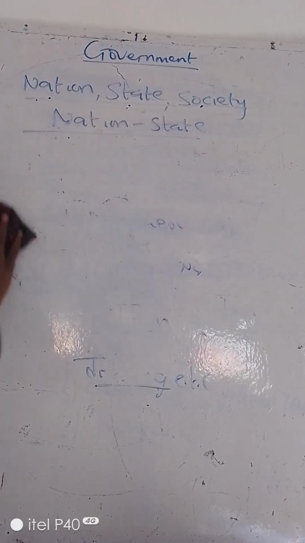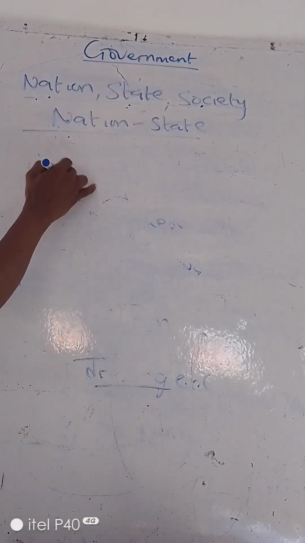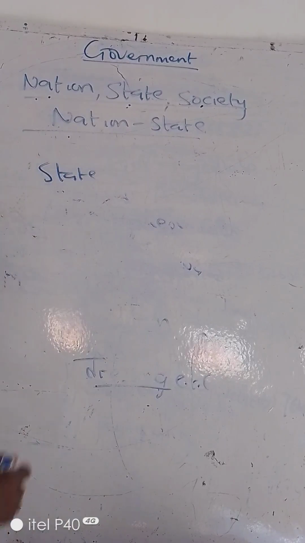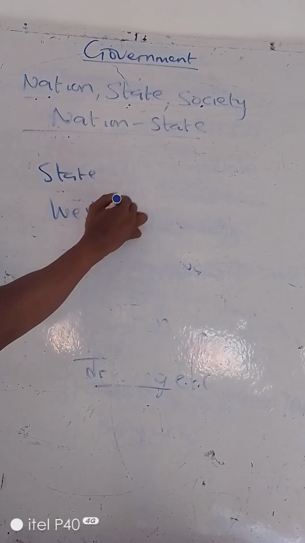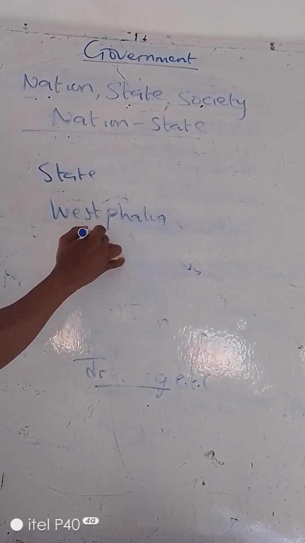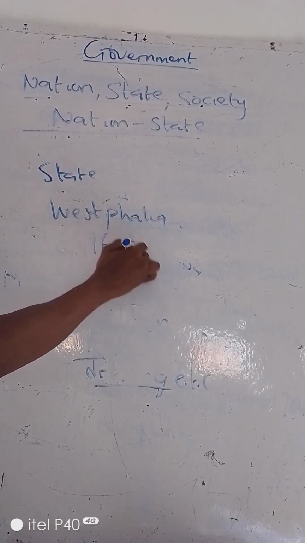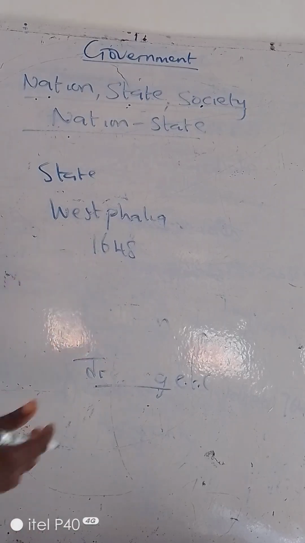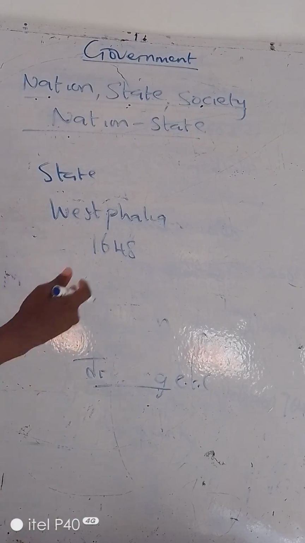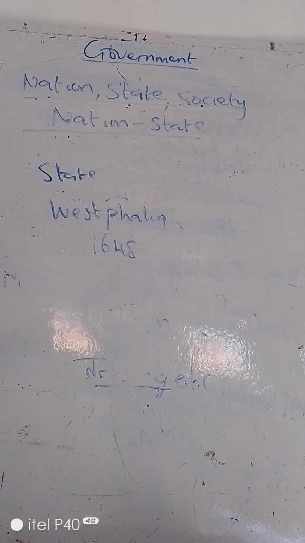Because of time, we'll move on to state. What is a state? The origin of a state can be traced to the Westphalian Treaty of 1648. A state is a political community that is under the control of government in a well-defined territory.